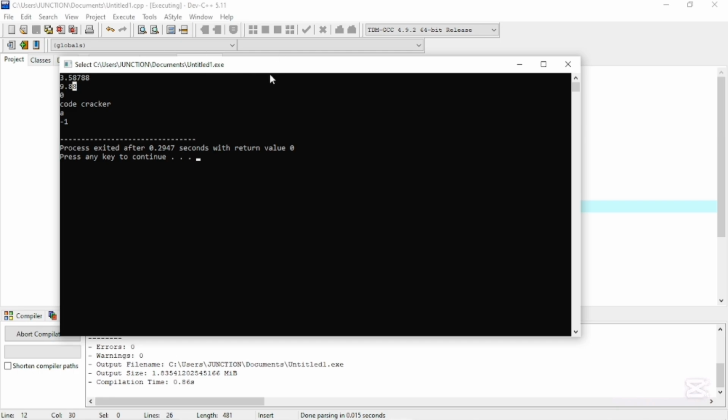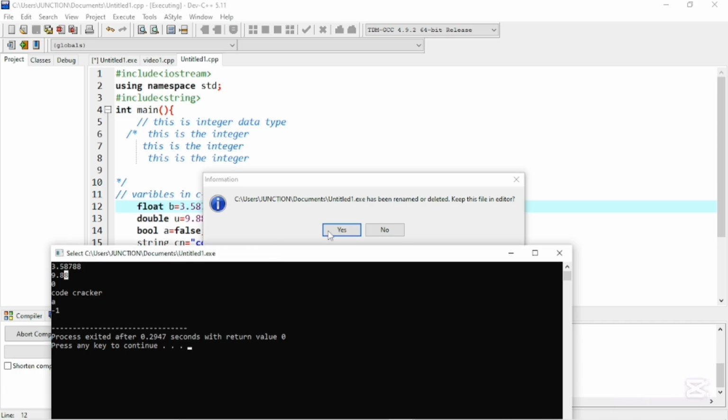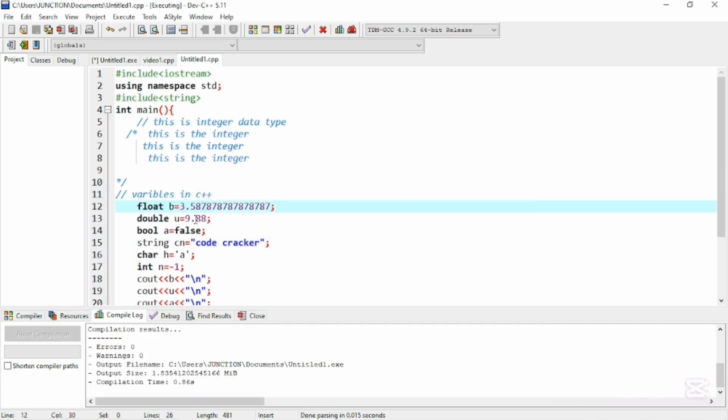This is because it is a float. It only stores short numbers. It has a range of 5. It can store 5 numbers after the point. It cannot store more than 5 numbers. But in double we can store 14 to 15 numbers.